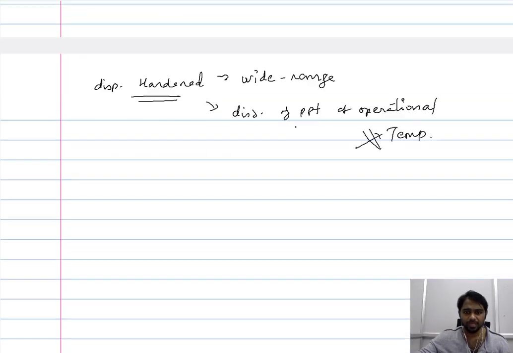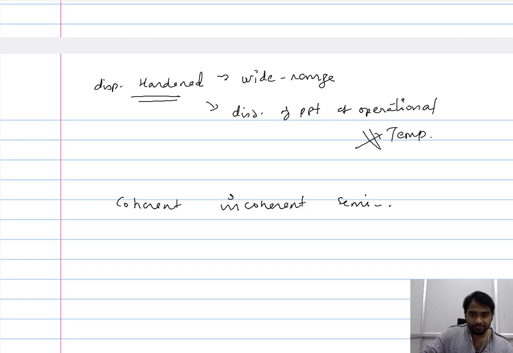This interface between the precipitate and the matrix can be categorized into coherent, incoherent, and semi-coherent interfaces. So depending on the nature of the interface, the way it interacts with the dislocation varies.